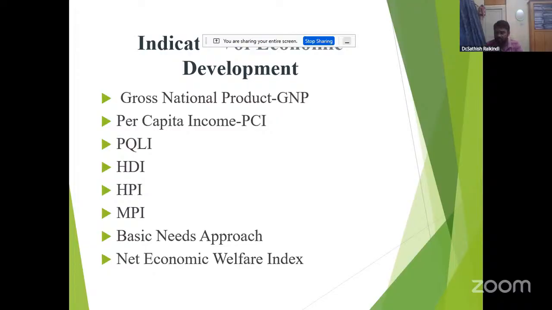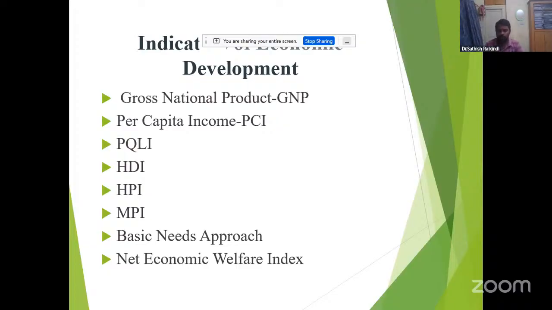South Sudan has an HDI value of 0.388, ranking last among 193 countries according to the 2025 HDR report. India is the 138th country. Now we come to the HPI, the Human Poverty Index.